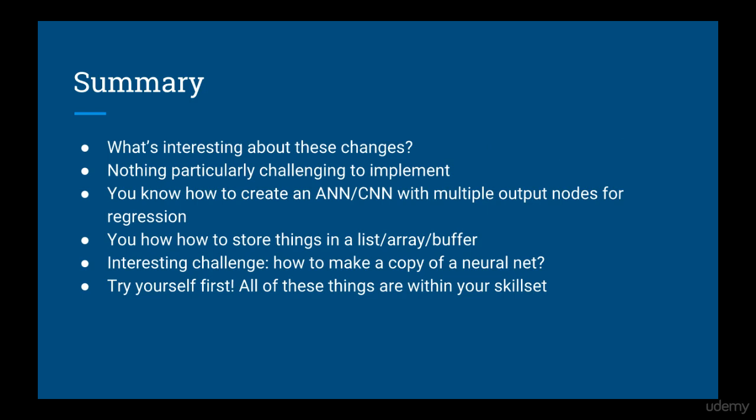So what's interesting about these changes? Well, each of these changes isn't anything particularly challenging to implement. You know how to create a neural network with multiple output nodes. You know how to store things in an array or a list, which will be our buffer. You know how to build a convolutional neural network. The only interesting challenge is making a copy of a neural network, which is something we haven't done before. As always, I recommend trying to build this yourself first, since all of these things are within the limits of your skill set at this point.